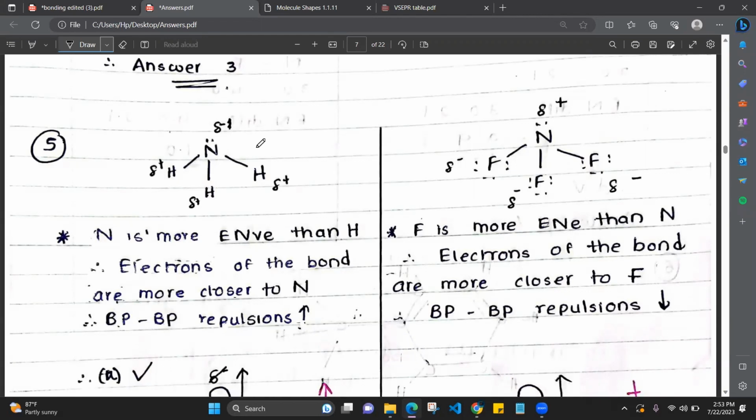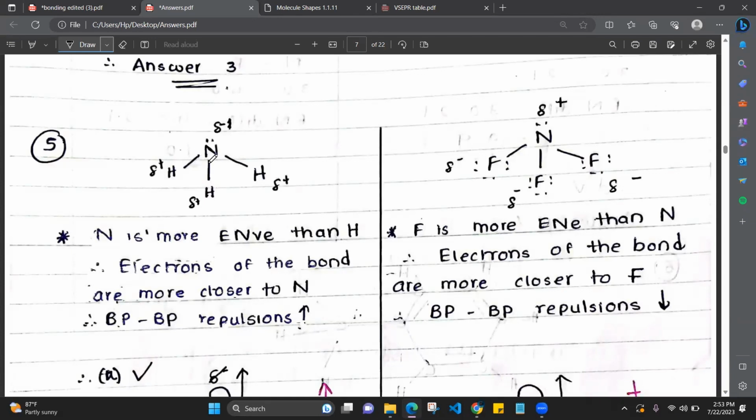Right. And when we come to nitrogen and fluorine, now fluorine is more electronegative than nitrogen. Fluorine is the most electronegative element. So fluorine is more electronegative than nitrogen. That means the electrons of this bond will be spending more time closer to fluorine, which means more negative charge around fluorine. So partial negative charges on fluorine and partial positive charges on nitrogen, right? So now these electrons will be spending more time closer to nitrogen in NH3. That means what?